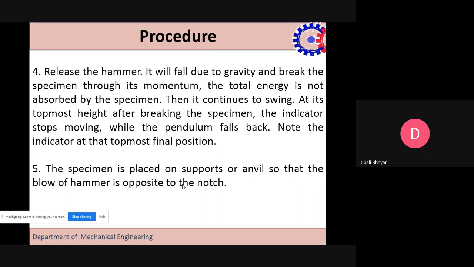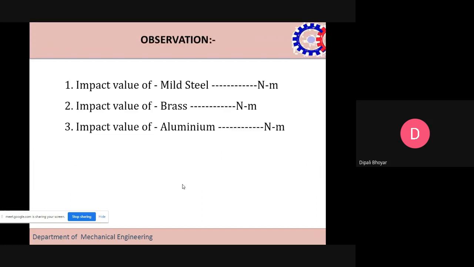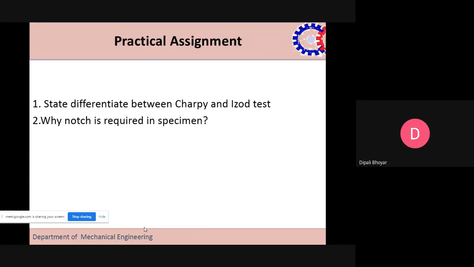Okay, so here we can perform impact testing on four to five specimens. In this experiment, we use mild steel, brass, aluminum, copper, and iron. On these metals we can perform the impact testing, and accordingly we get the amount of energy absorbed by the particular specimen, based on its toughness, ductility, and strength.